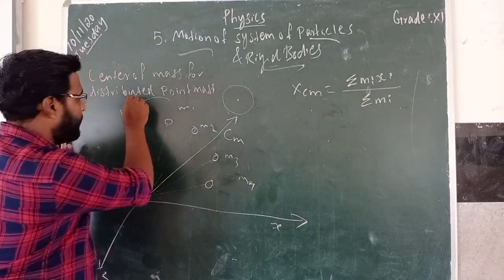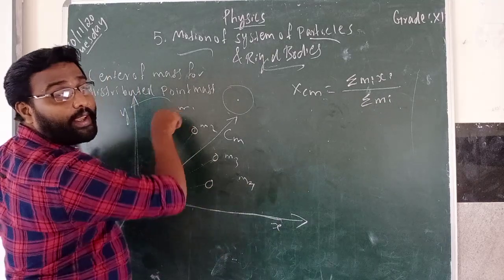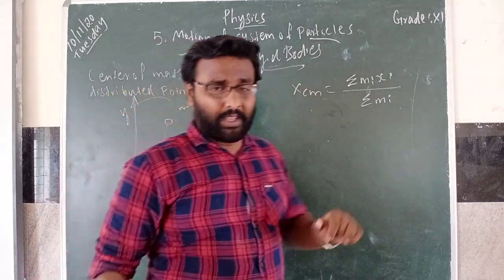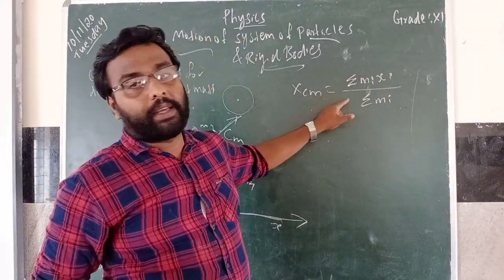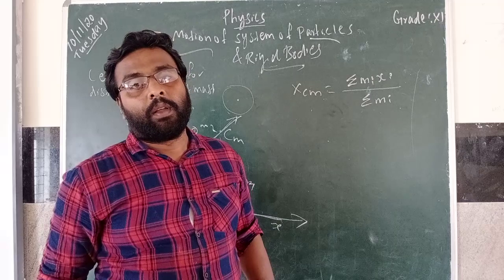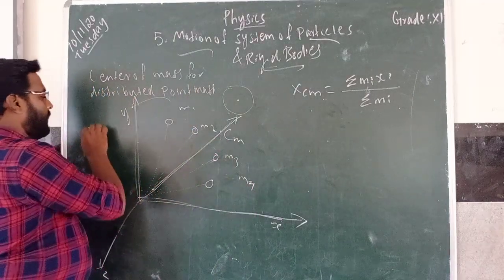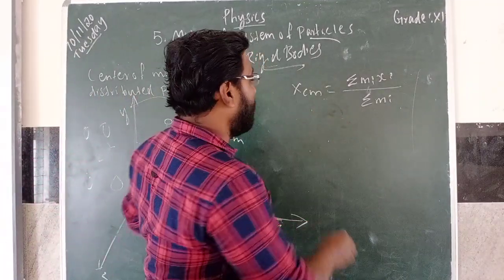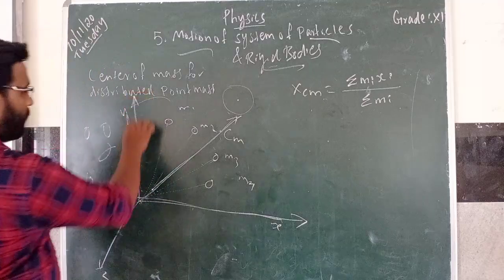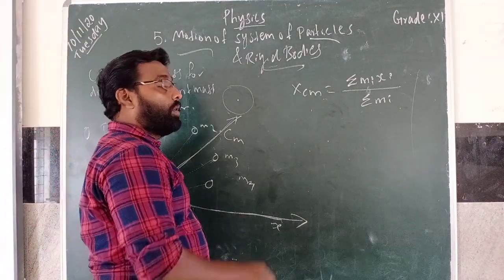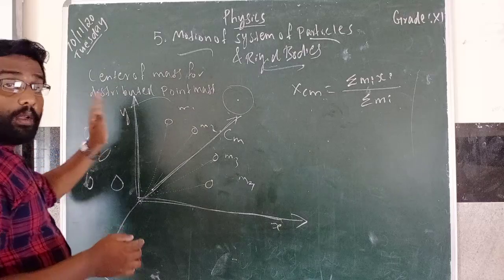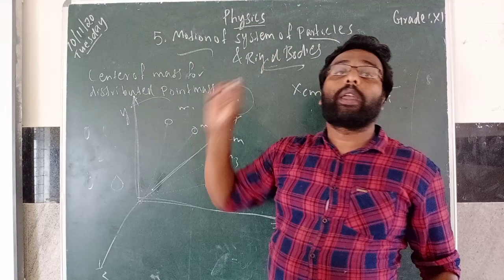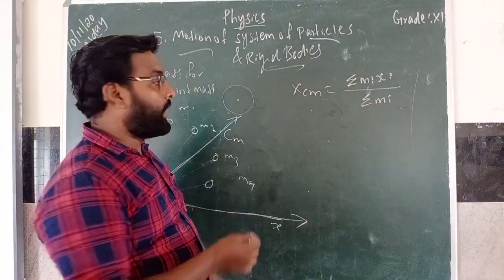You see, here these masses are distributed in the X coordinate system. This center of mass you can find by using this formula. Even if you distribute some point masses in the Y coordinate system, you can find the center of mass for that too. Suppose you distribute some point masses in this Y coordinate system. So you can find